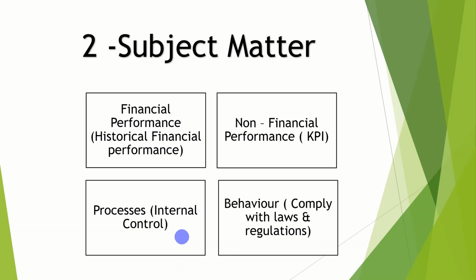We will check and verify that it is accurate and proper in the financial statements. Behavior, compliance with laws and regulations: there are so many laws in the city and in the country. So we have to check whether the company is following every law or not.